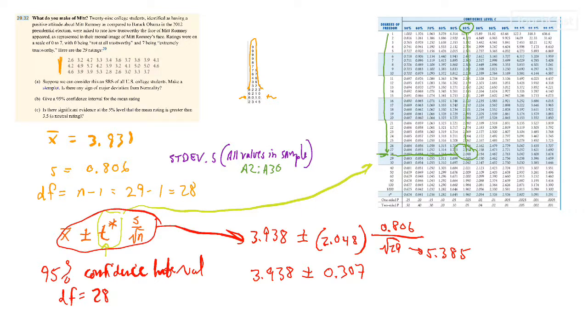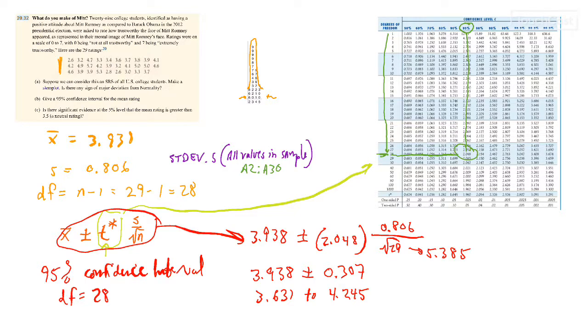So now if I add 0.307 to this 3.938, and then subtract 0.307 from 3.938, I should get two values, a low and a high value. If you do the math there, you get something close to 3.631 to 4.245.